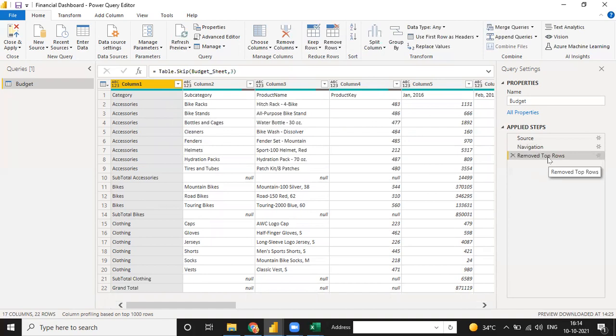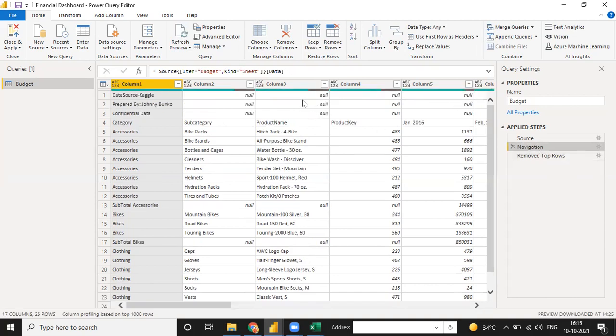Suppose you are working in Excel, this is the same as a macro, because in a macro you have to write code, but in Power BI you do not have to write code. You just click on the button only. So that is the reason Excel VBA macro is the toughest part compared to Power BI, right? And if you want to go back to that part, you just click on navigation and see your part is back.